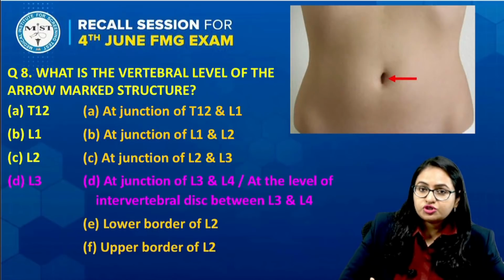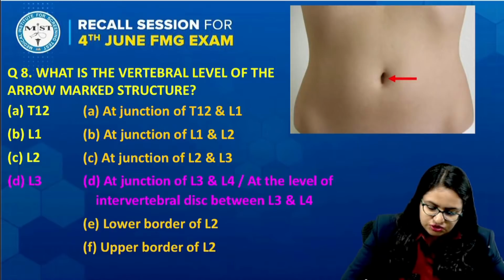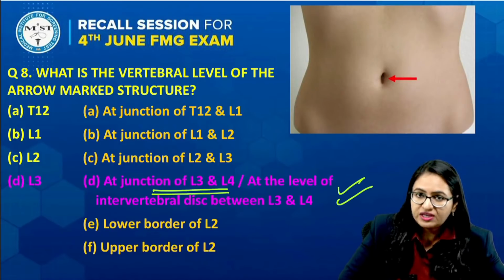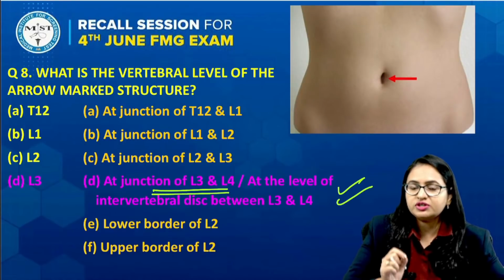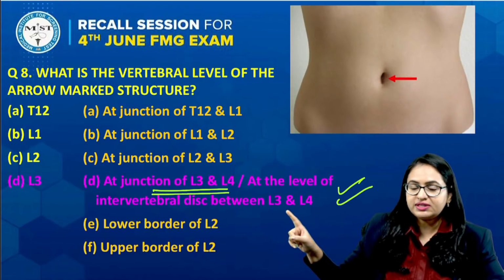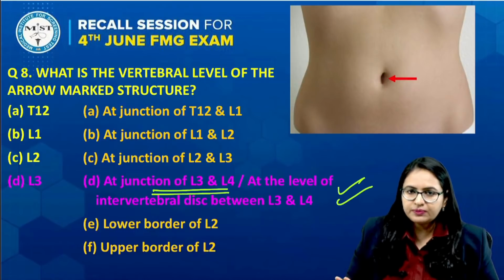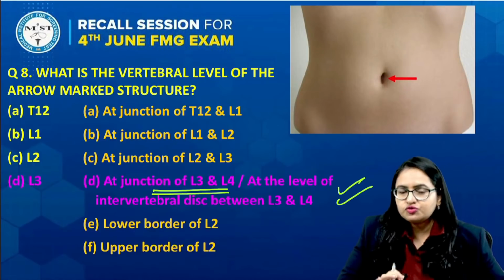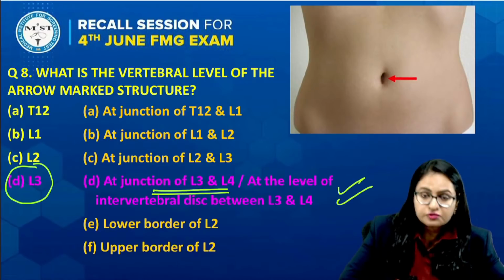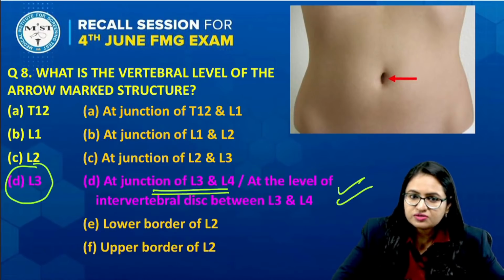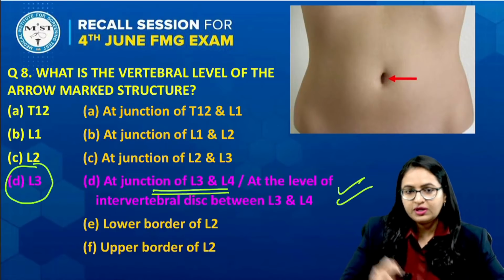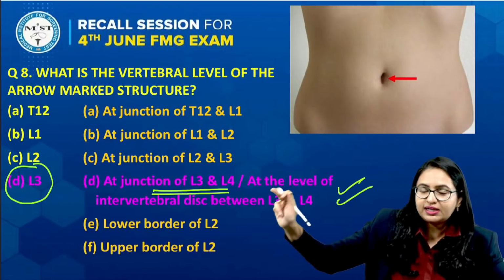If I come to the question again, many students mentioned the junction of L3 and L4, and the answer to this question will be the junction of L3 and L4, or you can say at the level of the intervertebral disc between L3 and L4. It is the same thing. And if very few students said separate options were given, in that case also the answer will be L3. So it should be related to L3 or L4. And this is the answer: the junction of L3 and L4.